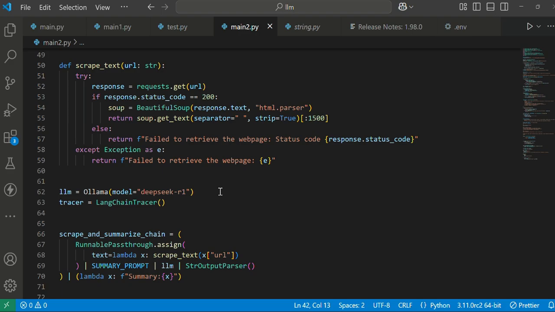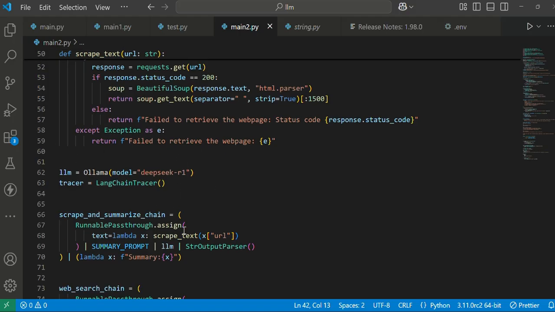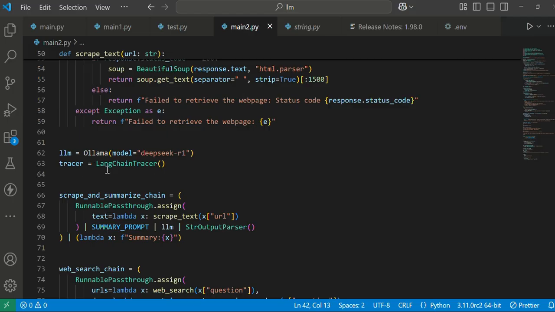And we are using DeepSeek R1 as the LLM. You can use OpenAI also. Due to some reasons like API costs, we are ignoring OpenAI. OpenAI performs better than DeepSeek, but DeepSeek is open source, so it will be better to use in my case. And we are instantiating the LangChain tracer so that we can monitor our model outputs, and it's working in LangSmith.